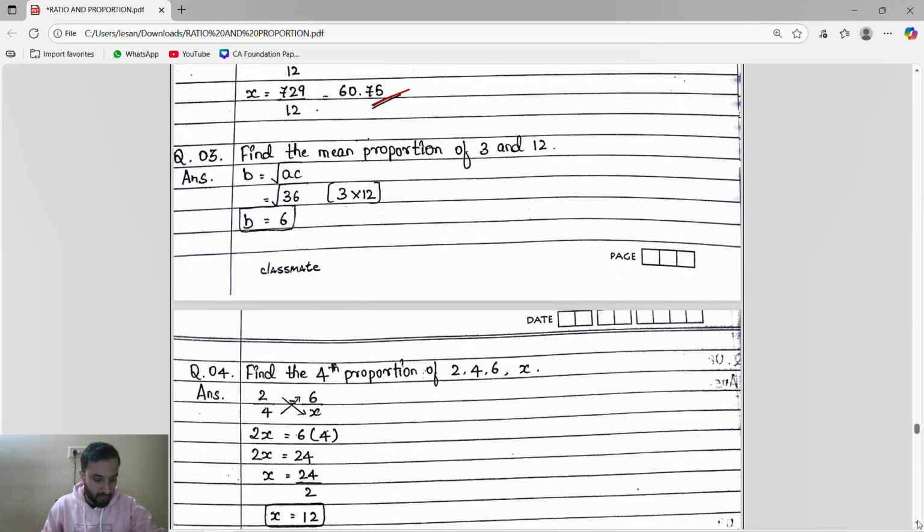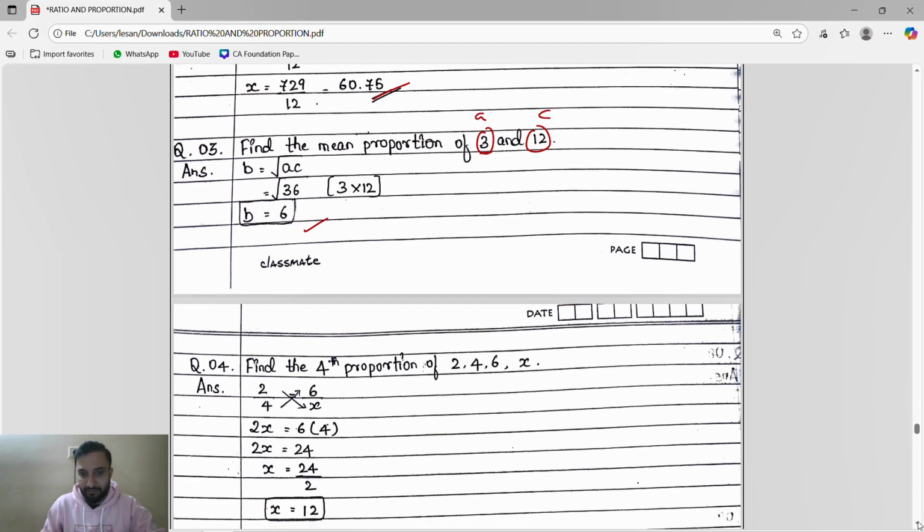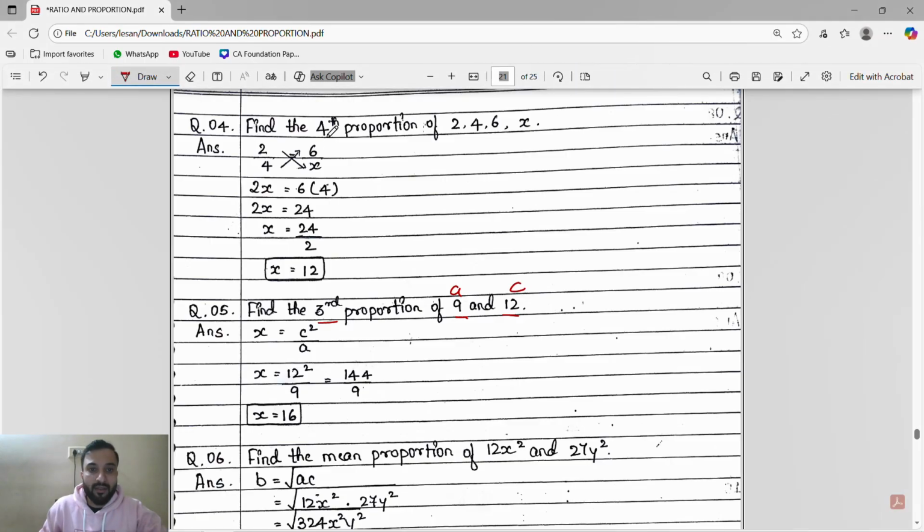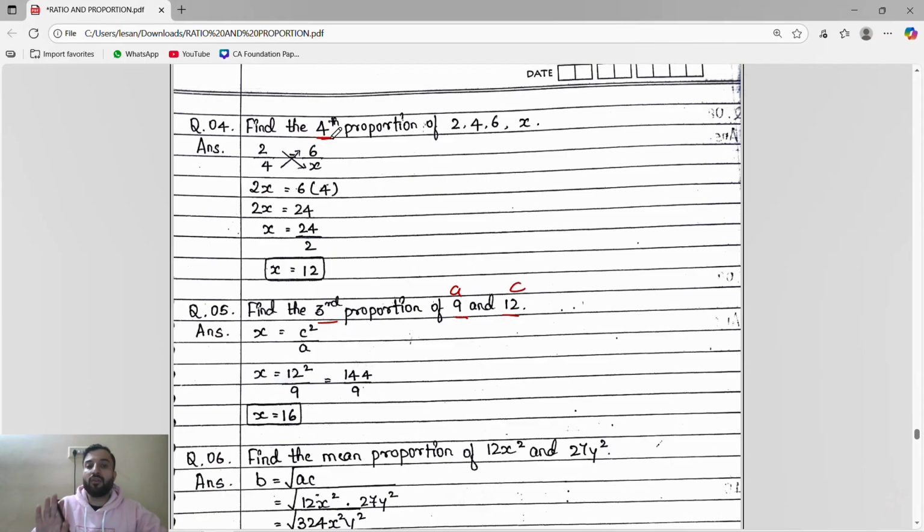Okay. Now find the mean proportion of this. First I will take as A, this as C. A, C. Mean proportion, you will get the answer. Now this one. See, find the third proportion. As I said, the first value I will take as A, second value I will take as C. Done. Now here, find the fourth proportion. See guys, find the fourth proportion.